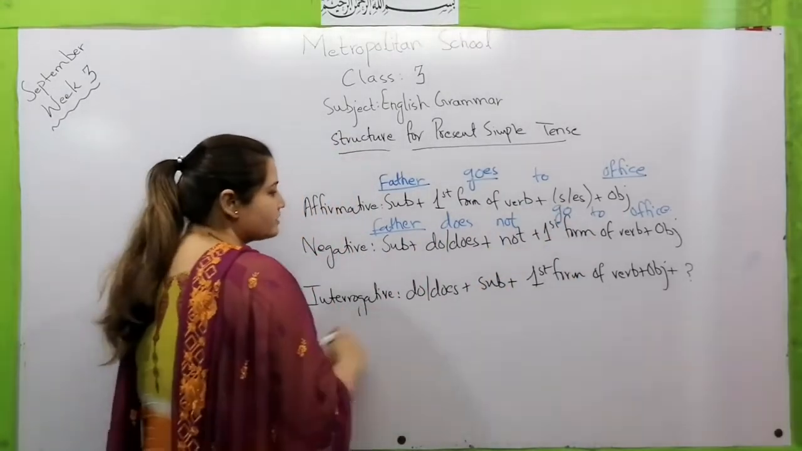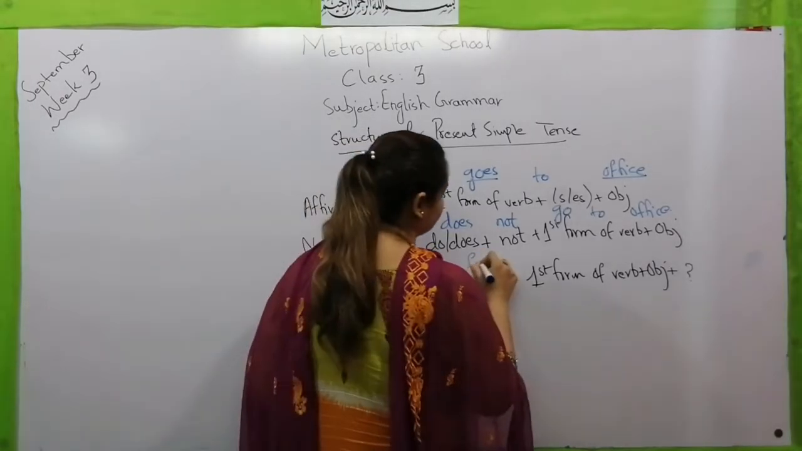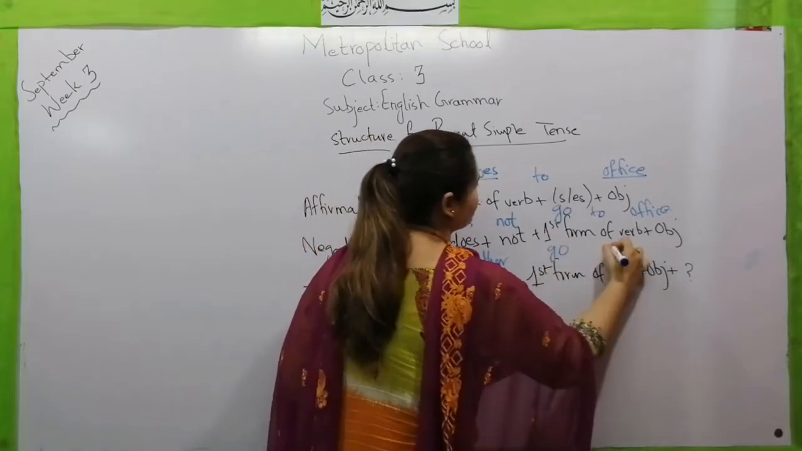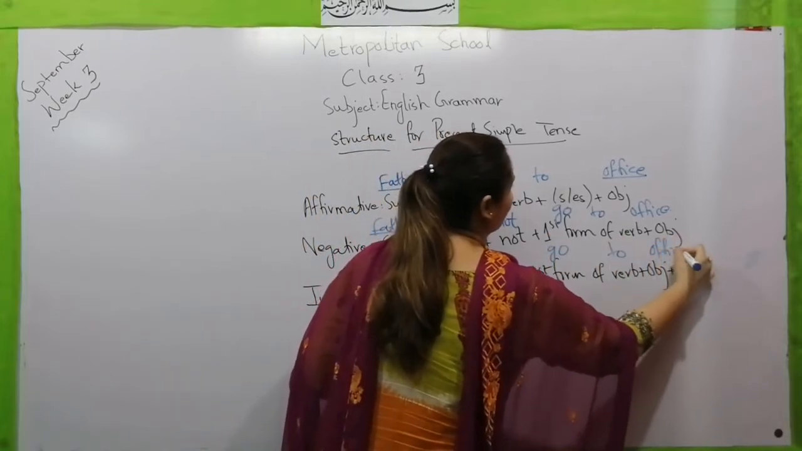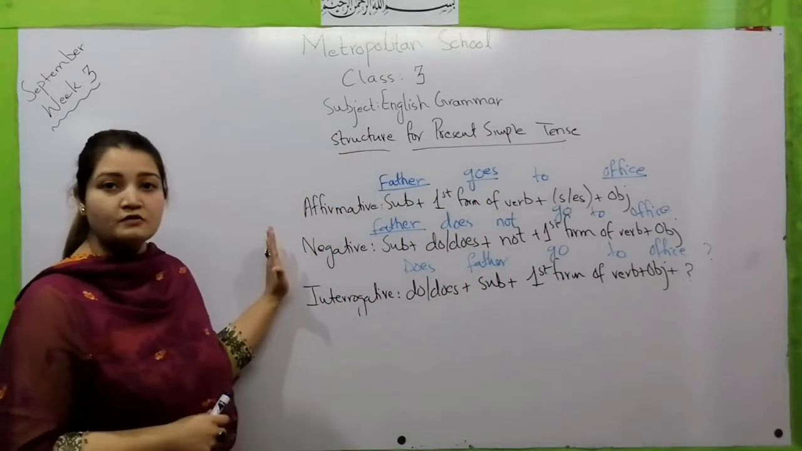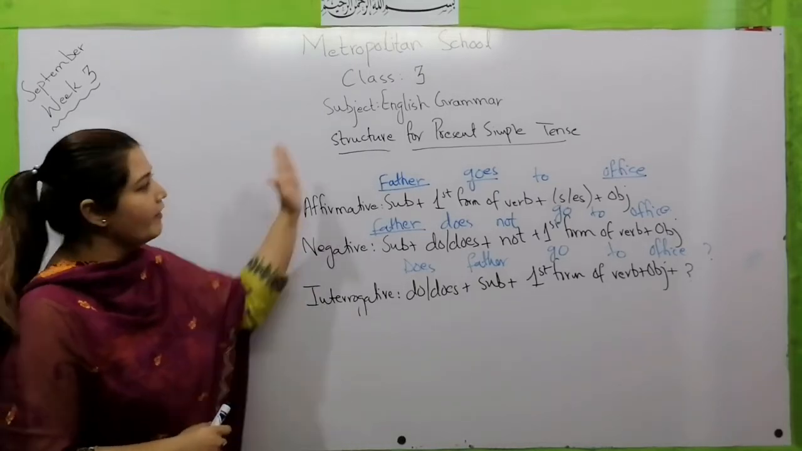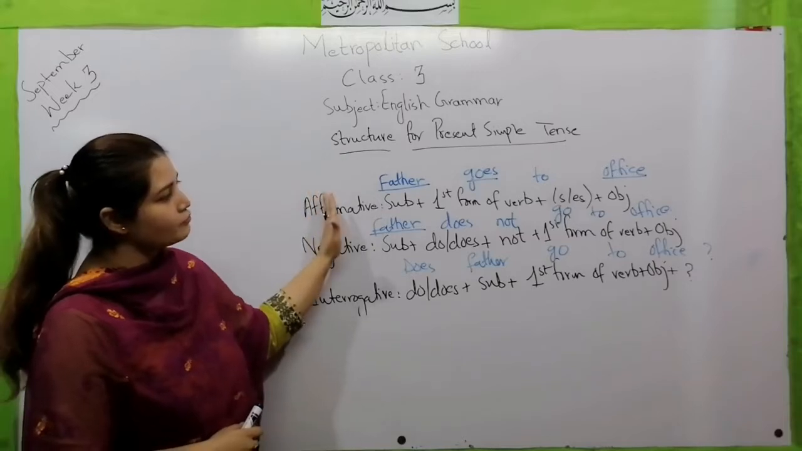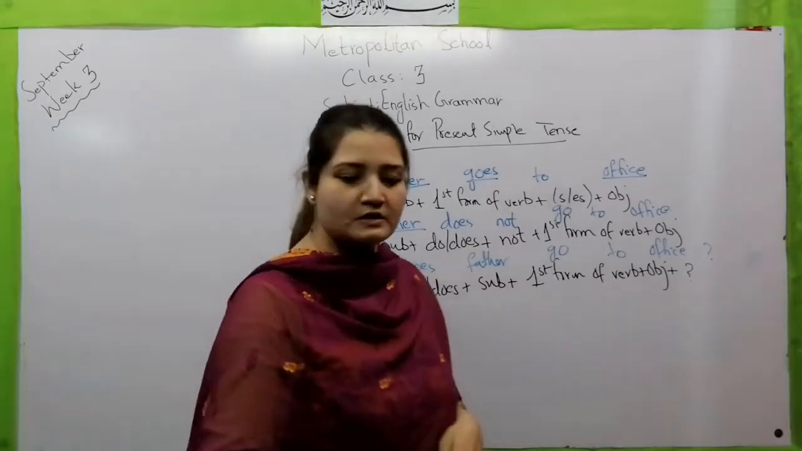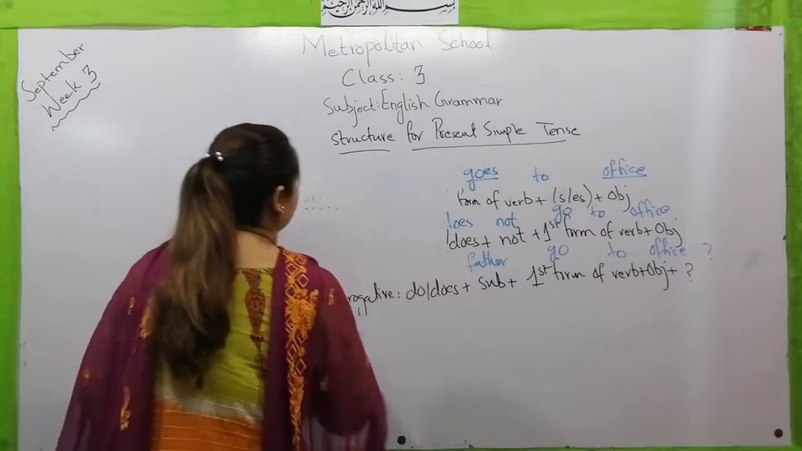And now for the interrogative, does. What is the subject? Father. What is the first form of verb? Go to, and then the object, office, and then the question mark. This is the basic three sentences: affirmative, negative, interrogative. Father goes to office. Father does not go to office. Does father go to office? Now let's move towards the next translation, which is अम्मी बाजार जाती हैं.